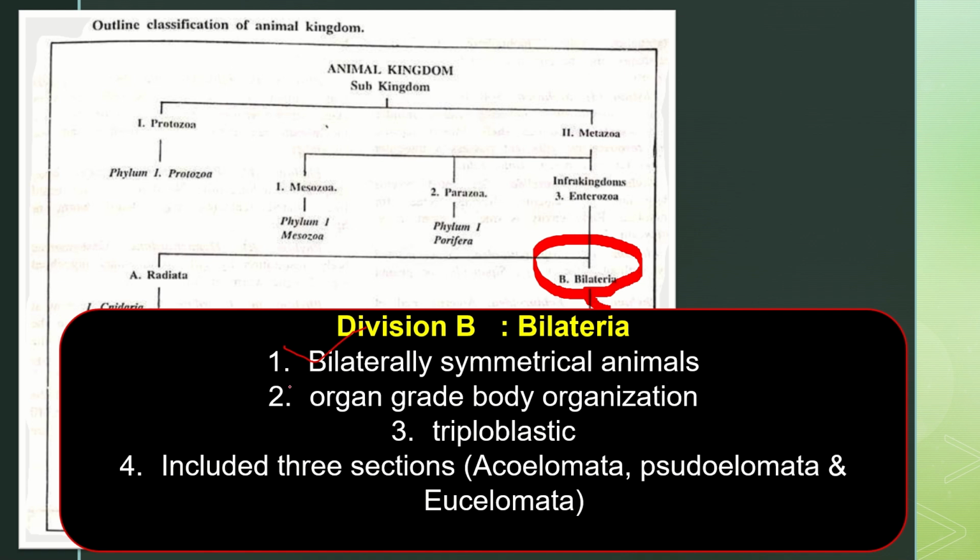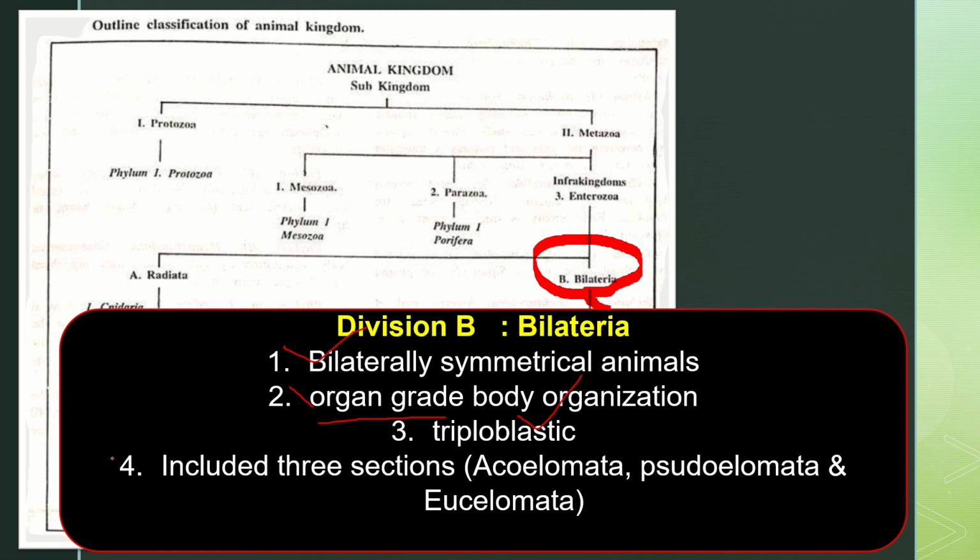An organ grade of body organization is found in this Bilateria. These organisms are basically triploblastic, all the three body layers are present. What is diploblastic and what is triploblastic was discussed in our previous video also.